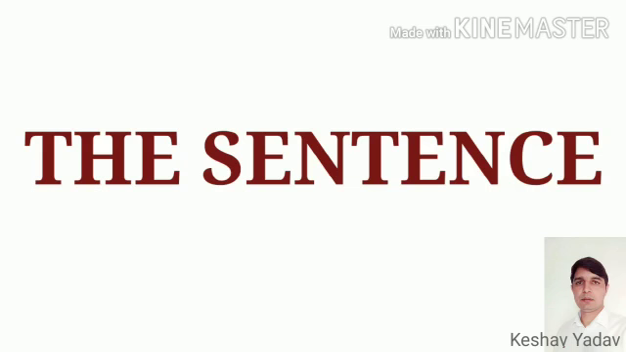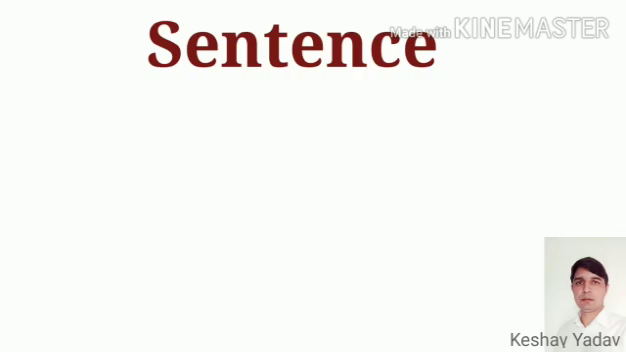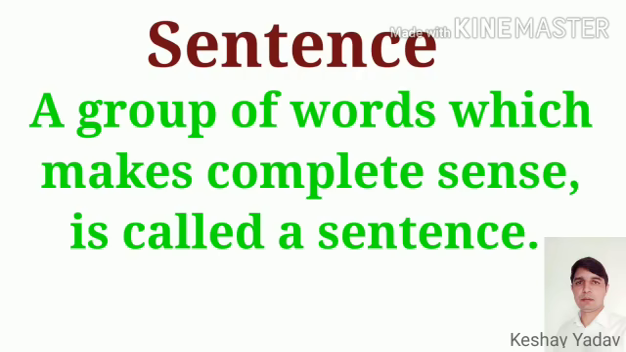For example, Ram is a good boy. Where do you live? These are sentences. Now look at the definition of a sentence. A group of words which makes complete sense is called a sentence. It is written in a particular order such that it makes a complete meaning.